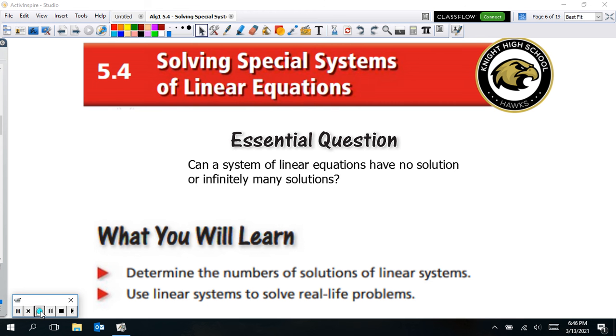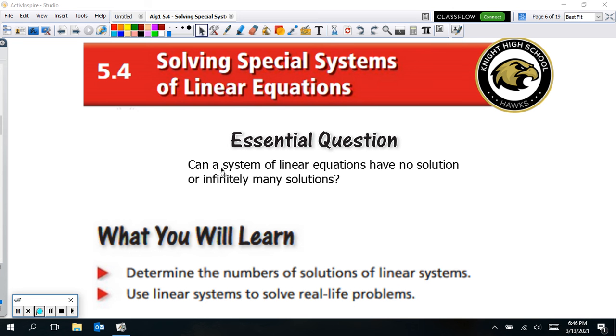Hello again, Algebra 1 students, and welcome again to another exciting edition of Algebra 1. We're looking at solving special systems of linear equations in this section, 5.4. So we've been solving systems of equations using graphing, the substitution method, and the elimination method. And we always noticed that we got one solution. That was what we were looking for, where those two lines intersected. So we're looking for intersecting lines, and in this one we're going to have some special systems.